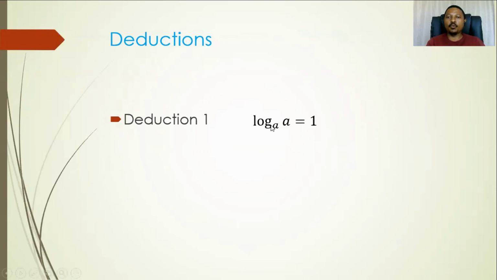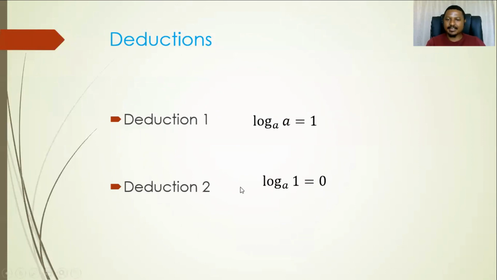If you have log with base a of a, the answer is always 1. Why is it so, learners? Because we are asking ourselves here, if you remember well, when we were discussing the definition, or how you read the logs, we say here, what do I raise a with to get an a? Obviously, there's no other way. You have to raise a with 1 to get an a. So that is becoming obvious. So what is so important about this, learners? Remember, if you have a log with a base of the same thing as the argument, the answer is always equal to 1. We need to remember that.